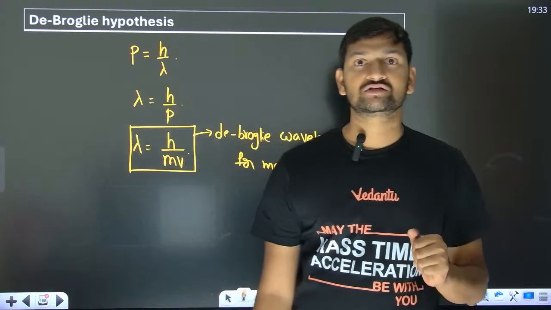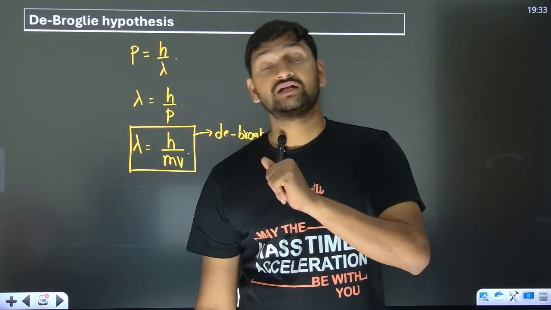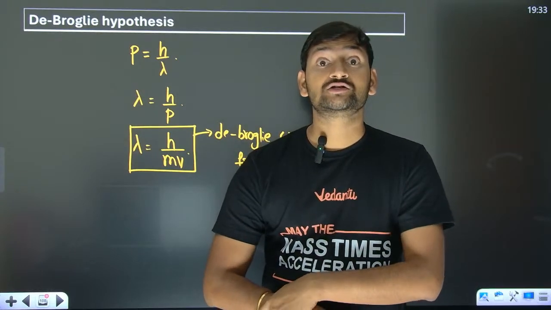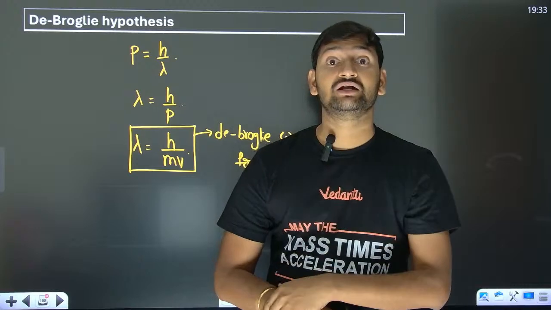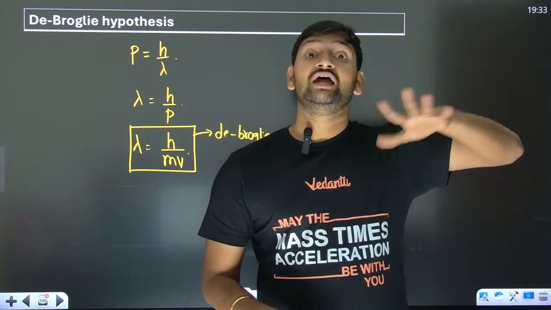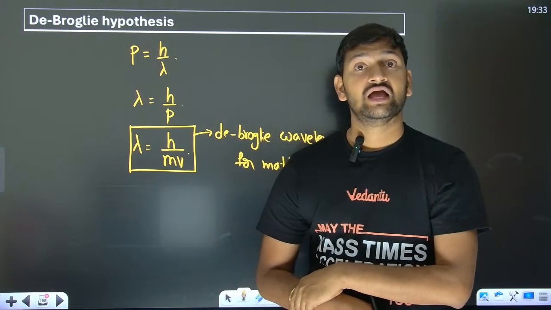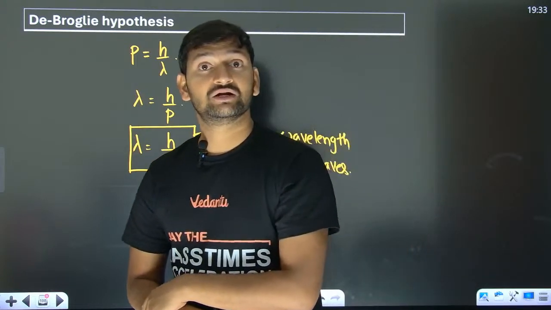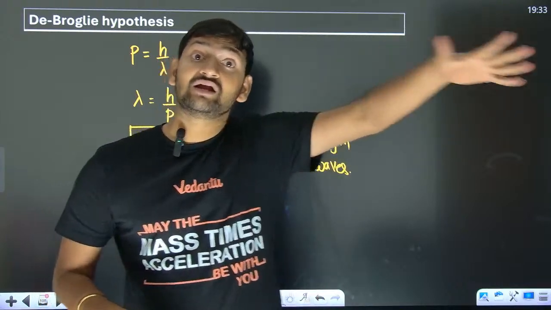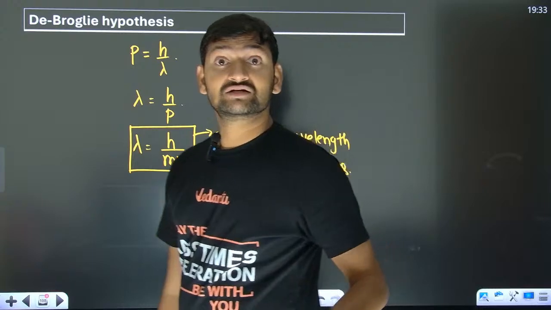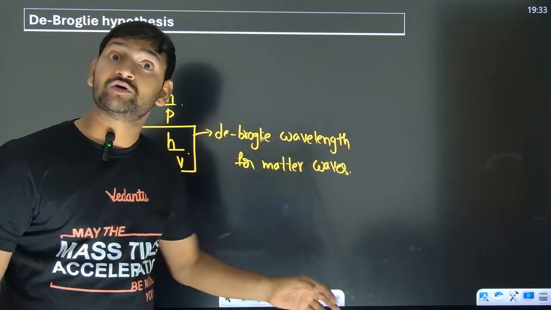It's a hypothesis. Later people proved that yes, matter can exhibit wave nature also. The Davisson and Germer experiment proved that electrons have wave nature. The experimental results and whatever de Broglie has given, both of them have exactly matched. So whatever he has proposed, it's true.